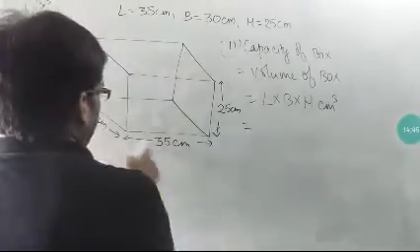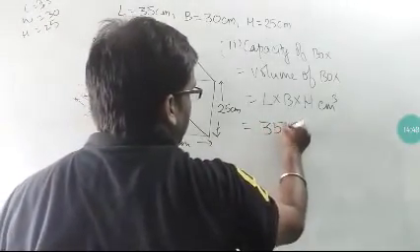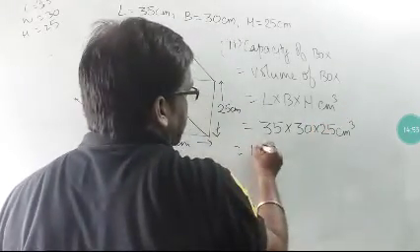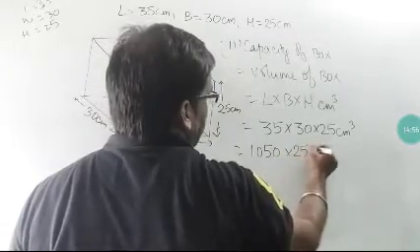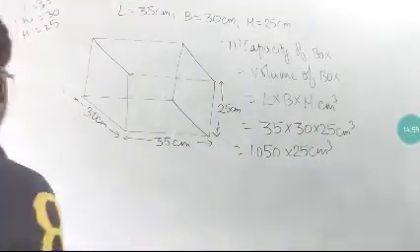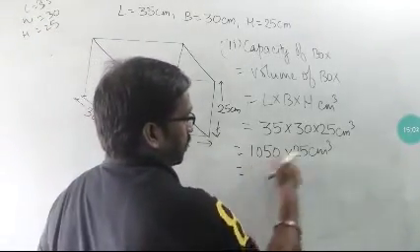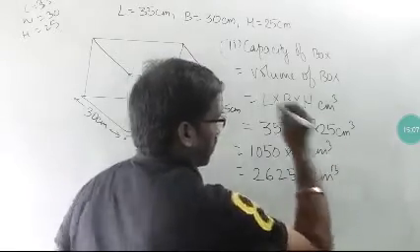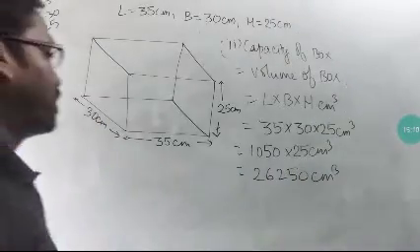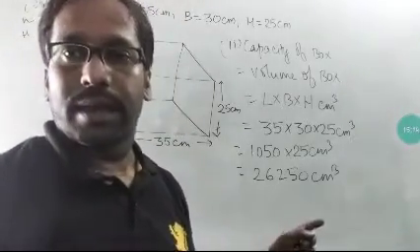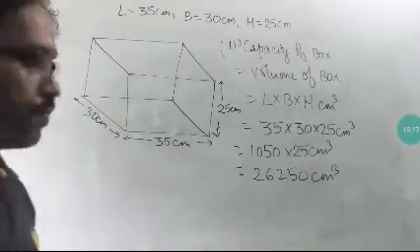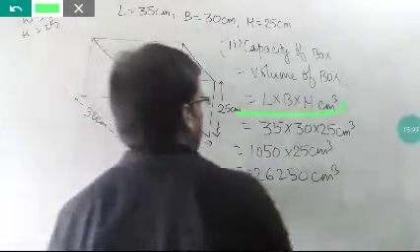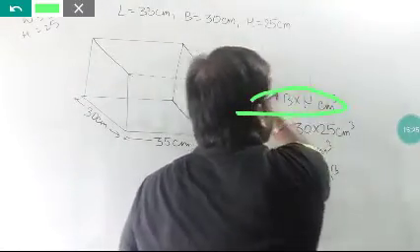So what is the length? Length is given already, that is 35. What is the breadth? That is 30. What is the height? That is 25 here. So this is a lengthy calculation, 1050 into 25, but I hope you will find this also. 25 into 1000 is 25,000, and this is 1250, so 26,250 centimeter cube. So that is the volume of the box. See, very nicely we have found the volume of the box because we have an idea about the volume formula, L into B into H. Clear?